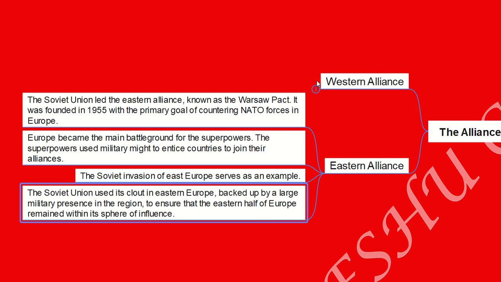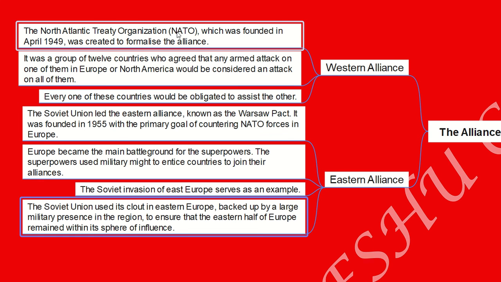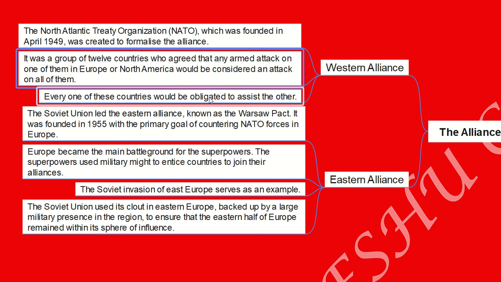So, the Western Alliance is also known as the NATO Alliance, which was created in April 1949. It has 12 member nations. If any one is attacked, all the other 11 members will support, assist and fight together in an alliance system. In order to counter this alliance, there was another alliance led by the Soviet Union, popularly known as the Eastern Alliance. It is also called the Warsaw Pact.